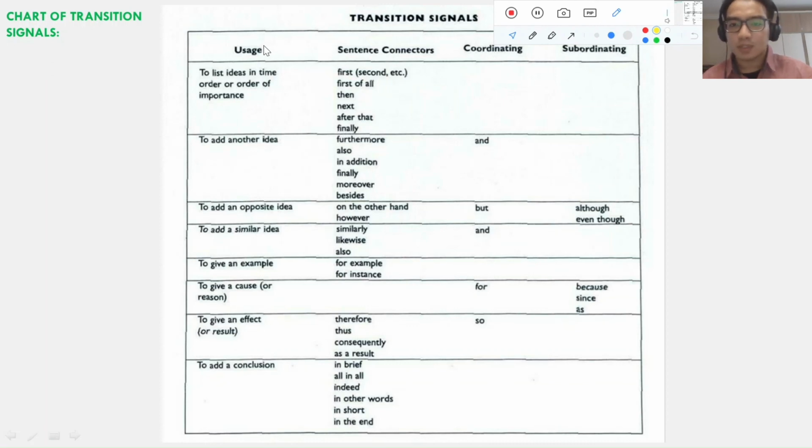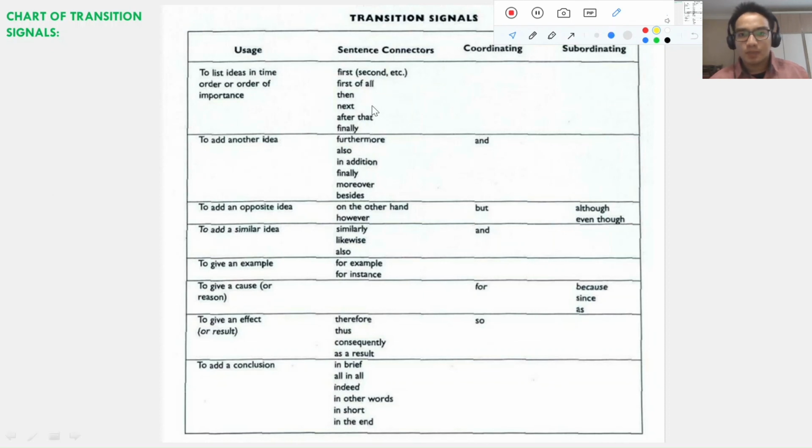This is the first usage of transition signals: to list ideas in time order or order of importance. For this usage, we could use these transition signals in the form of sentence connector. We could use first, second, etc., like I've already used before in the paragraph about money saving. First of all, we could use this to begin the first idea, the first discussion. Then next, after that, finally, for the ideas following after that.